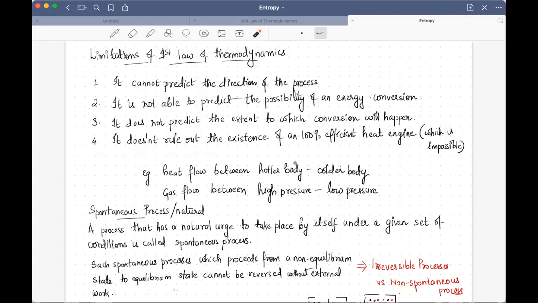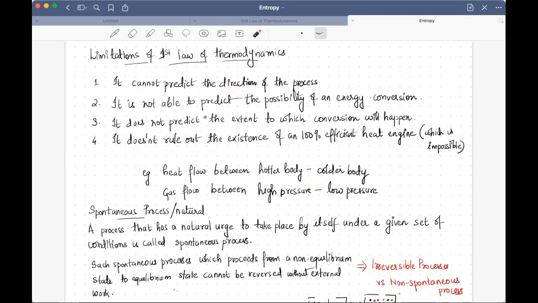For example, we know that heat transfers from a hotter body to a colder body, but the first law doesn't say that it will transfer from a hotter body to a colder body. That means it doesn't predict whether heat will flow in this direction or in the reverse direction. In the same manner, it doesn't predict whether gas will flow from a high pressure region to a low pressure region or a low pressure region to a high pressure region. The direction it's not able to predict.